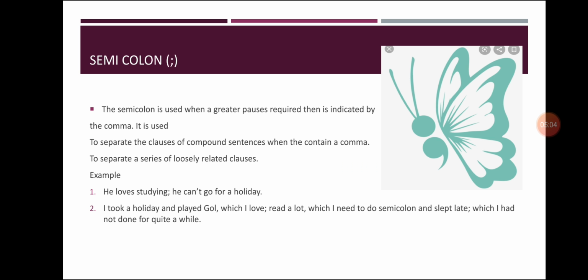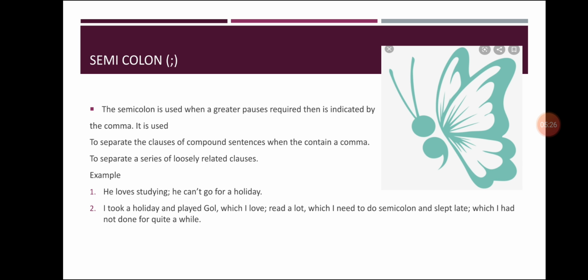Next, semicolon. The semicolon is used when a greater pause is required than is indicated by the comma. It is used to separate the clauses of compound sentences when they contain a comma, to separate a series of loosely related clauses. Basically, a semicolon shows a greater pause than that shown by a comma.